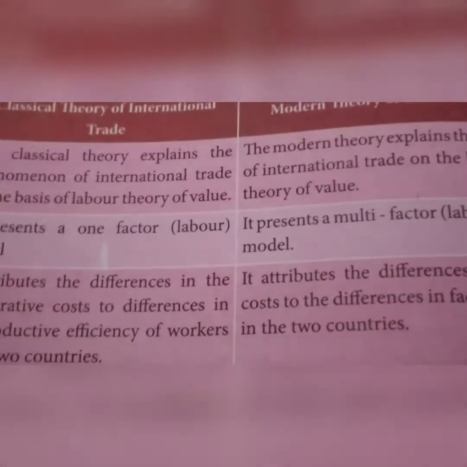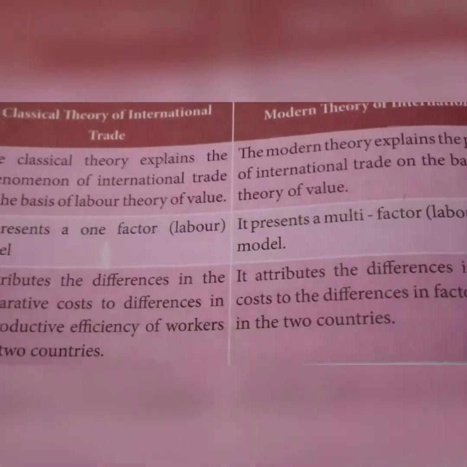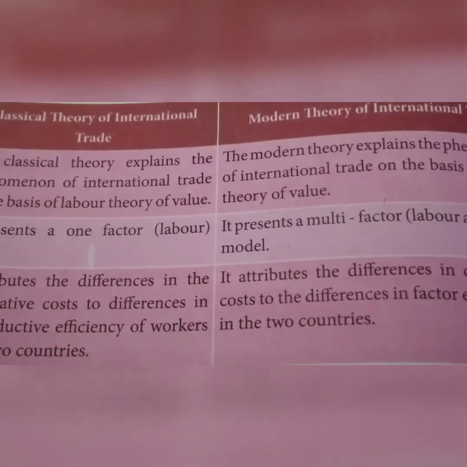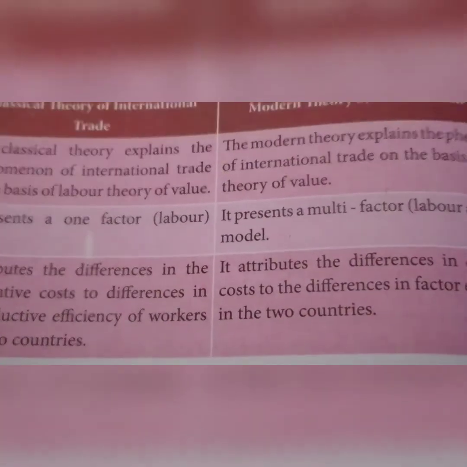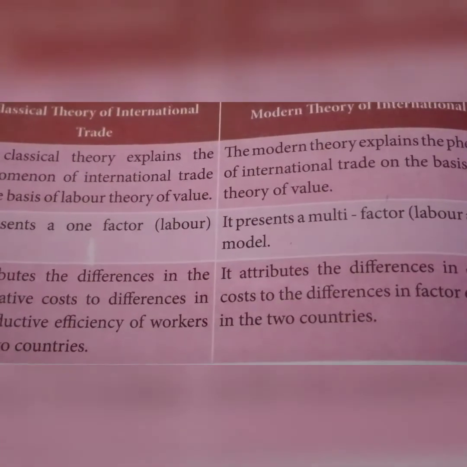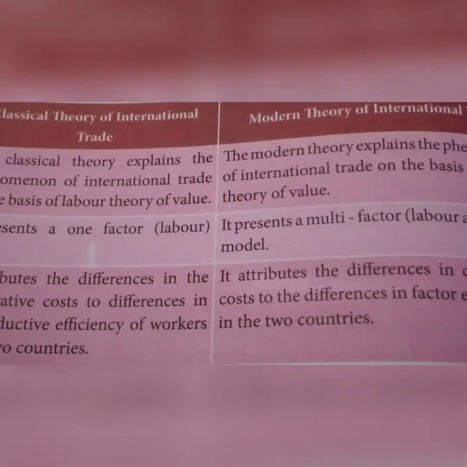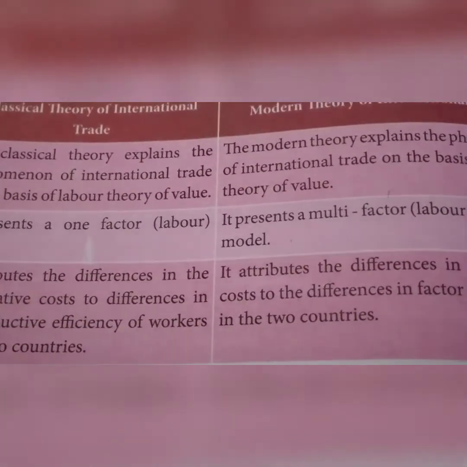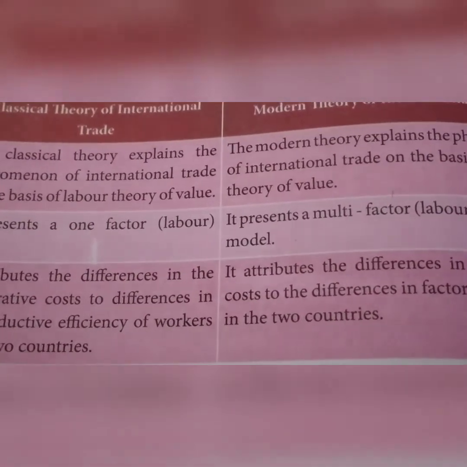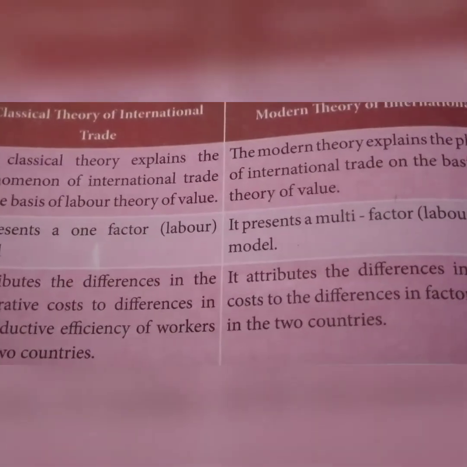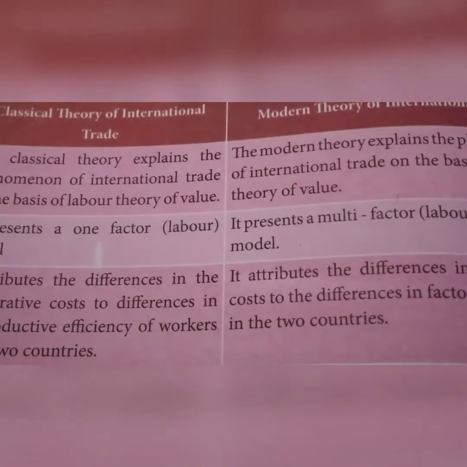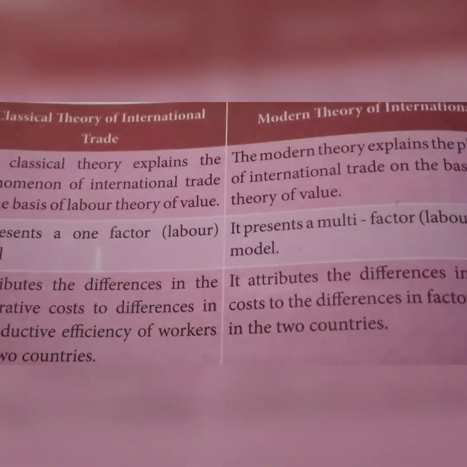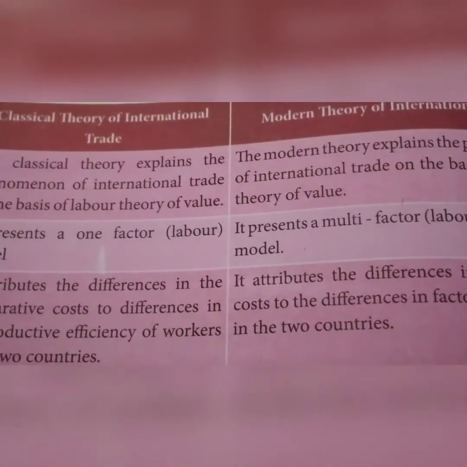Criticism: we see labor cost is a small portion of the total cost, and labor in different countries is not equally efficient. And then we see the modern theory of international trade. Modern theory, compared with classical theory: assumptions, two countries and two commodities. Explanation: the labor abundant and capital abundant country and their intensive goods. And then the particular supply of labor, supply of capital, capital labor ratio. And then the limitation: the endowment of the country changes.